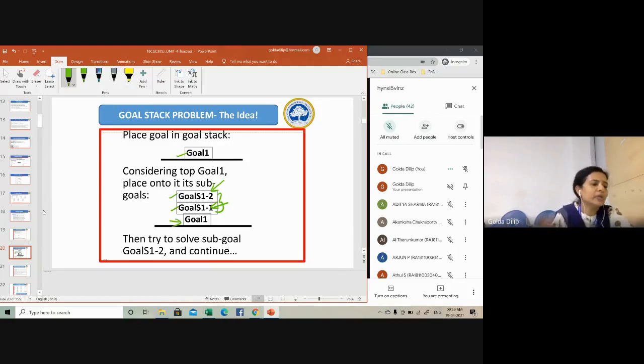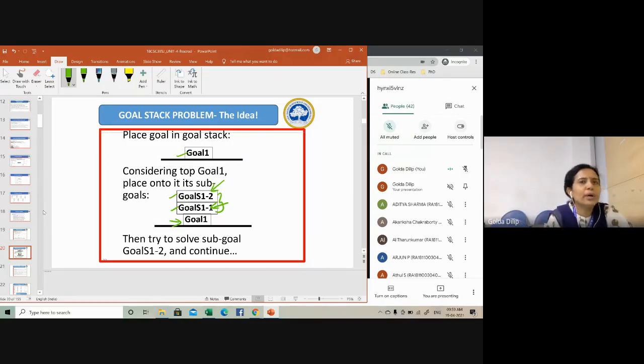For example, your goal one can be, let's say, get A star in all the subjects, get a CGPA greater than 9.5, and get an admission to some foreign university. You will put each and every goal onto the stack. You will have an action plan to achieve each goal. What is this action plan? It is the operators or actions, what you do to achieve it.